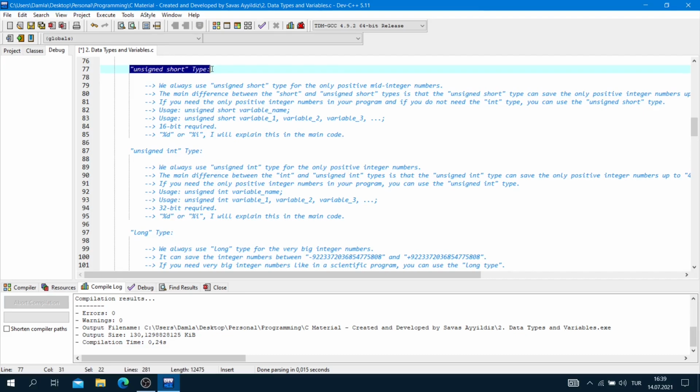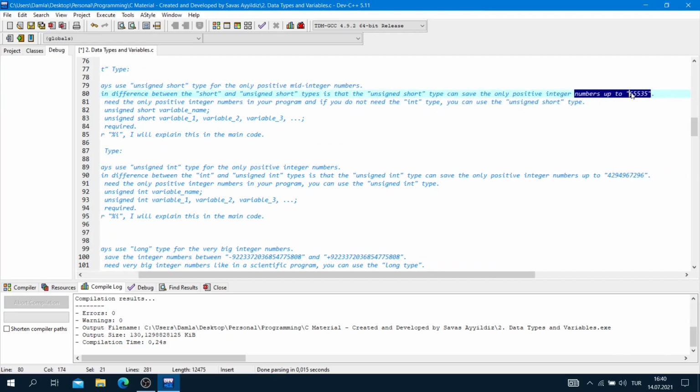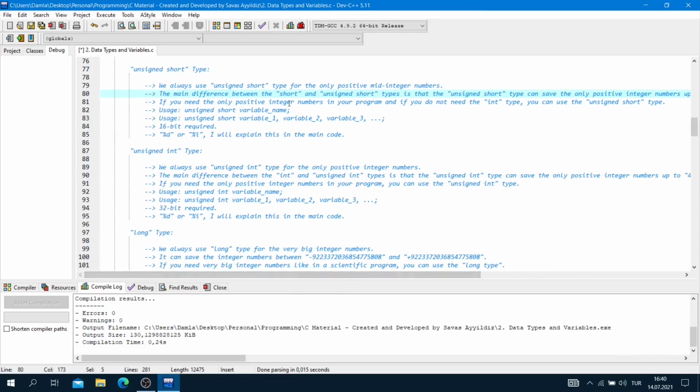Unsigned short type. We always use the unsigned short type for only positive mid-integer numbers. The main difference between the short and unsigned short types is that the unsigned short type can save only positive integer numbers up to this number. If you need only positive integer numbers in your program and you do not need the integer type, you can use the unsigned short type.